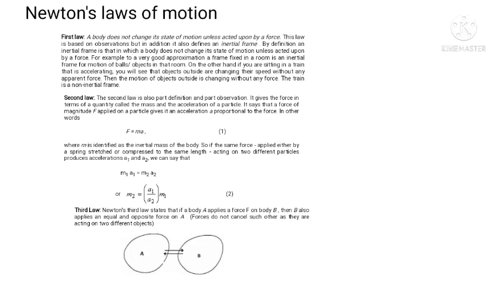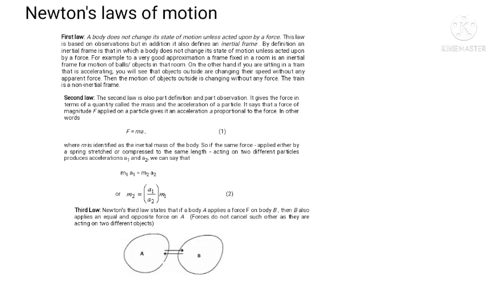On the other hand, if we are sitting in a train that is accelerating, we will see the objects outside changing their speed without any apparent force. The motion of the outside objects is changing without any force. The train is a non-inertial frame. Second law.